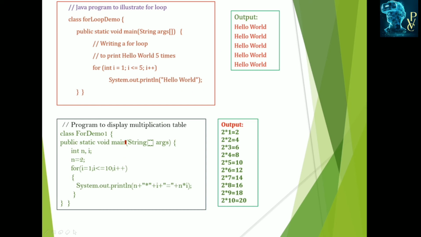And this is another example using the for loop to display the multiplication table.